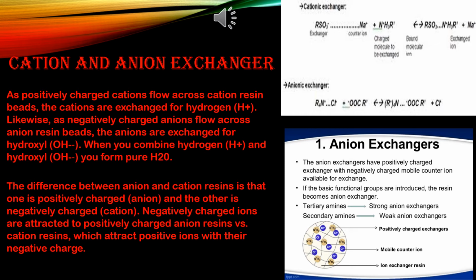This is the strength of that particular solution; M stands for molarity. So here is another reaction: when (RSO3)2Ca reacts with H2SO4, one time it reacts with chloride ion, next time with sulfate ion. It will form RSO3H plus calcium sulfate. In the anion exchanger, when RNH3 plus Cl minus reacts with NaOH, it will form RNH3 plus OH minus plus NaCl, that means sodium chloride.